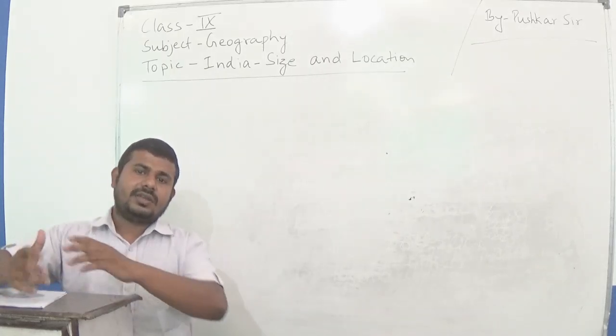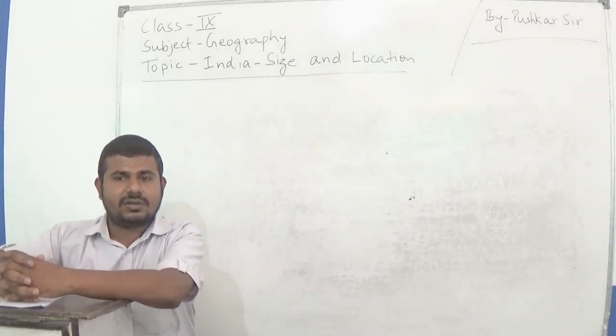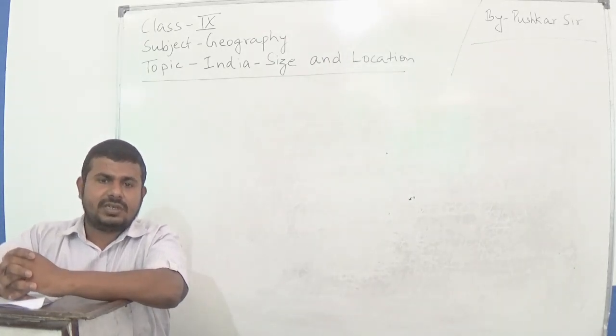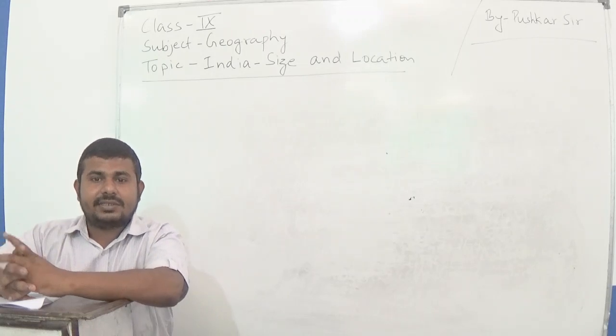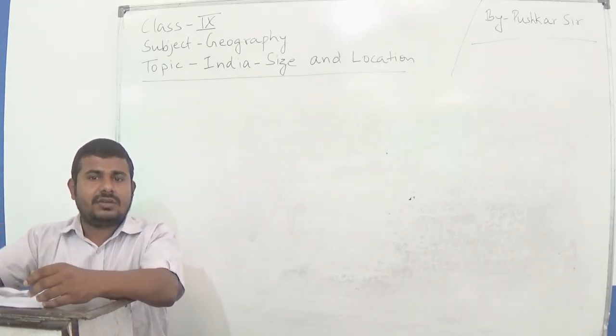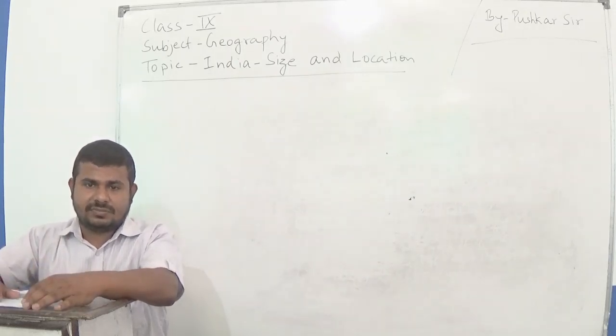This civilization has its origin in the Indian subcontinent. So we can say that Indian civilization is one of the ancient civilizations in the world.